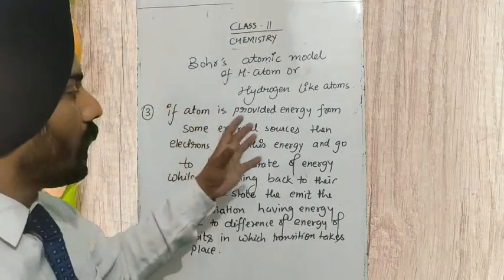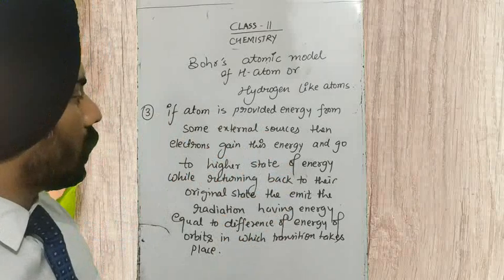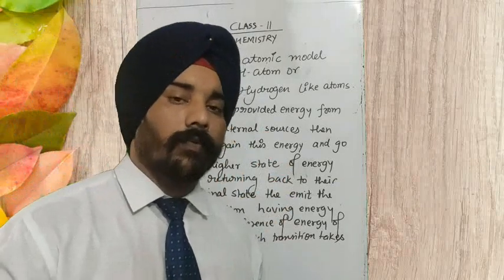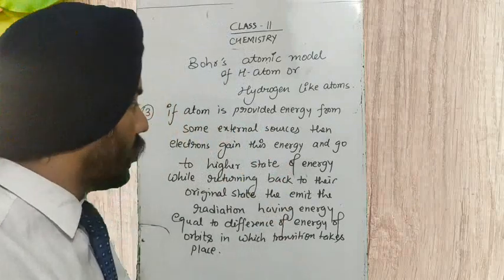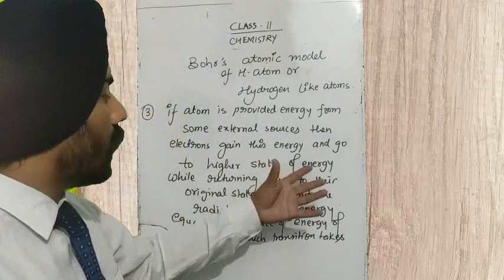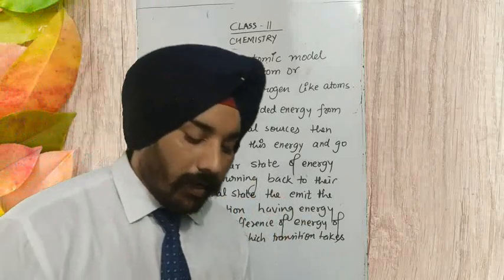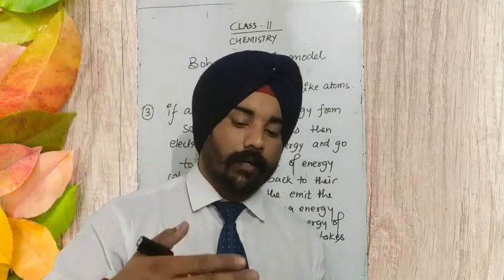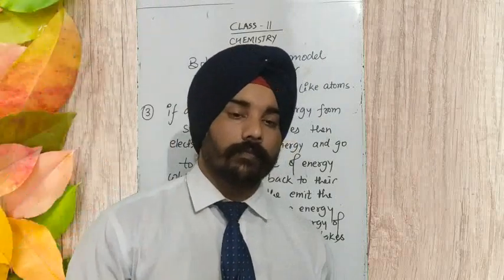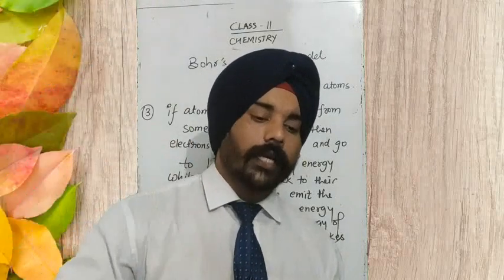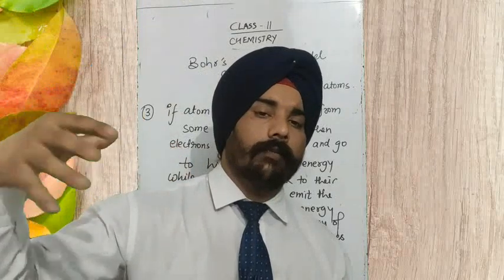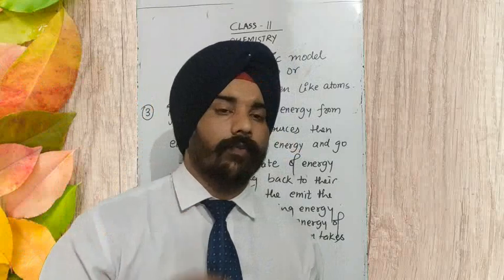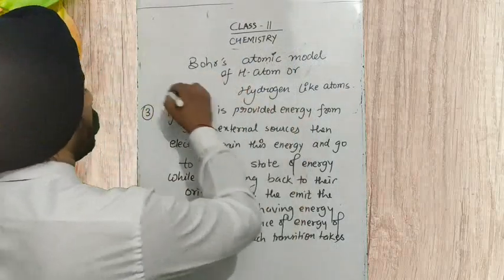So if we are providing energy to an atom from external sources, like passing an electric discharge through hydrogen gas, then the electrons get excited, leave their stationary state and go to some higher state of energy. It was calculated how much time it stays in the higher state of energy, and that time was 10 to the power minus 8 second.